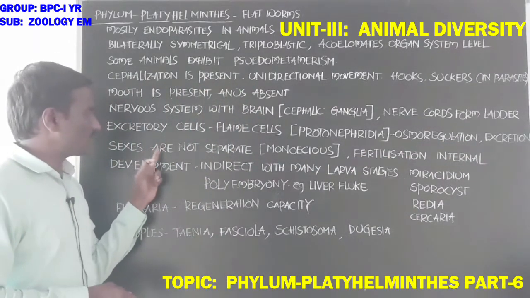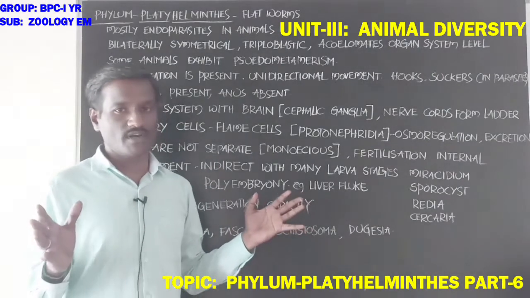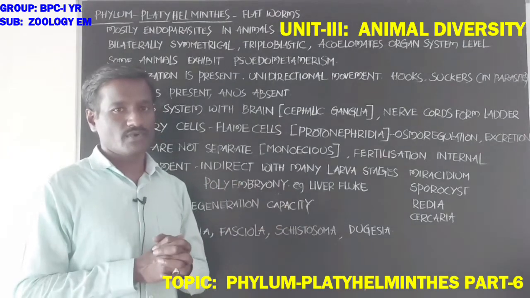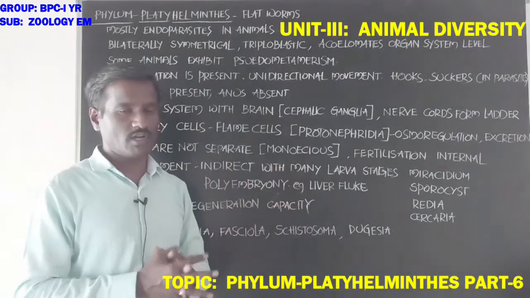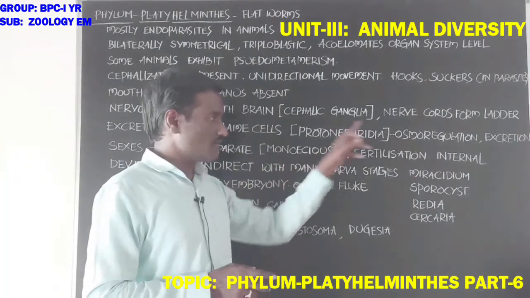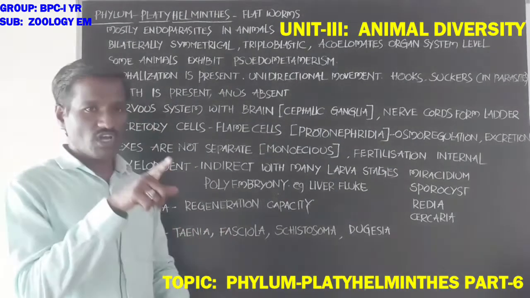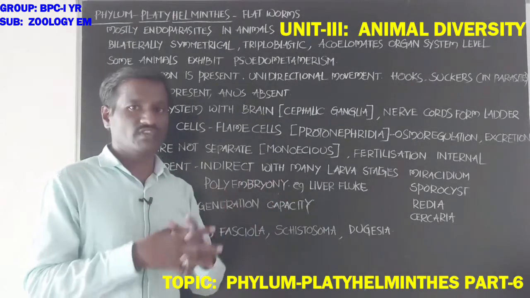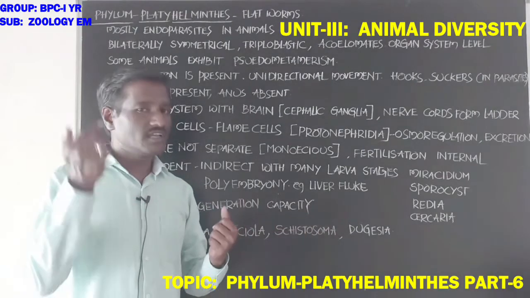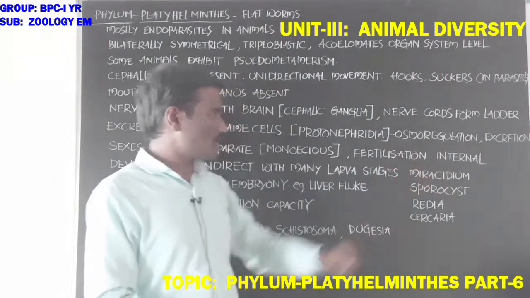Next, sexes are not separate. These animals are sexually not separated. Males and females are not available separately. That is also called monoecious. Fertilization is internal. Both gametes fuse with each other and fertilization happens in the inner part of the body.